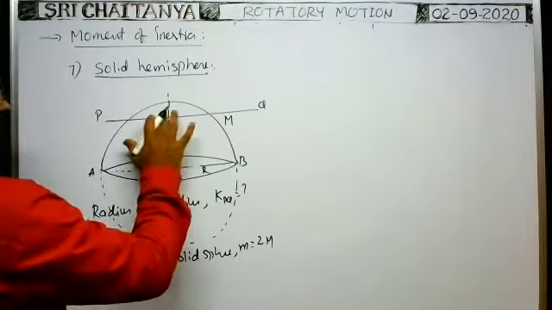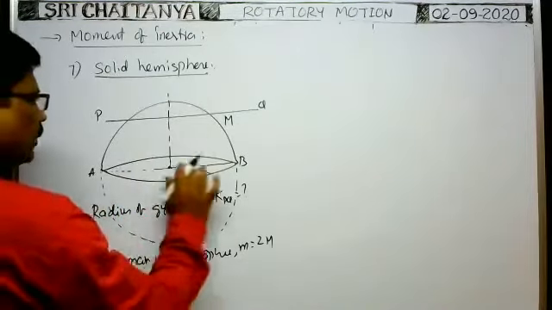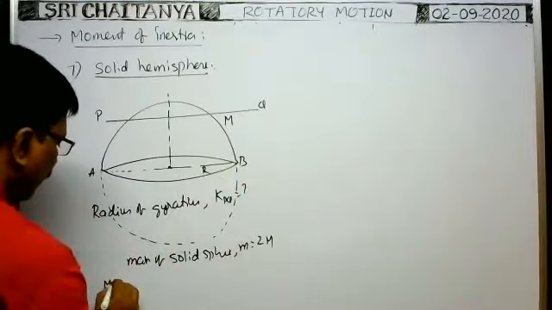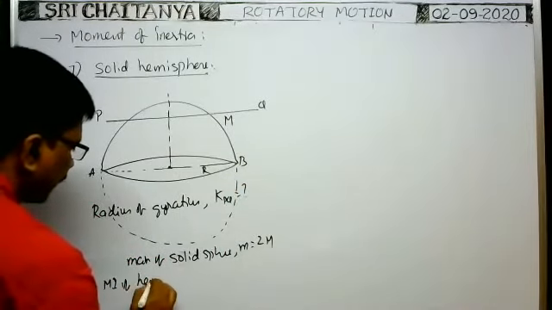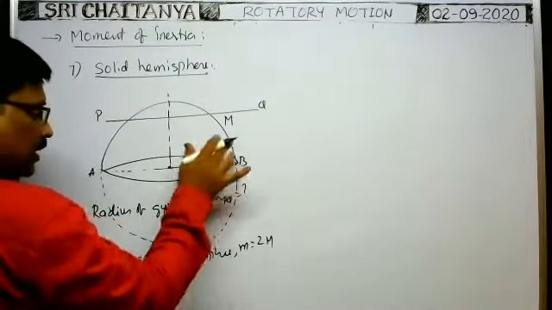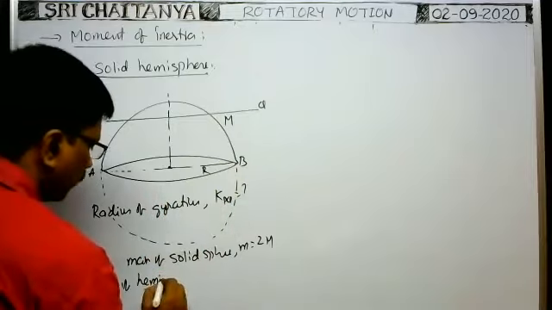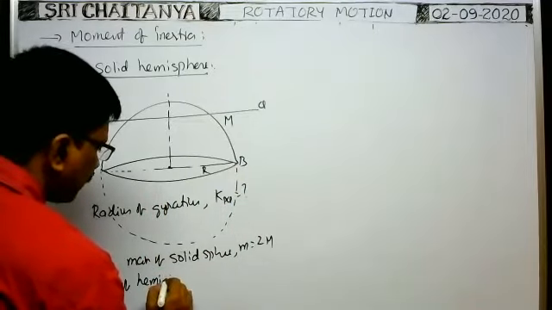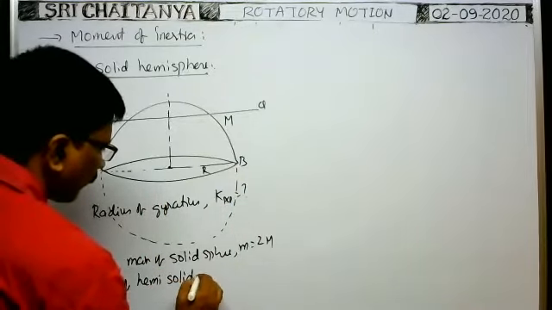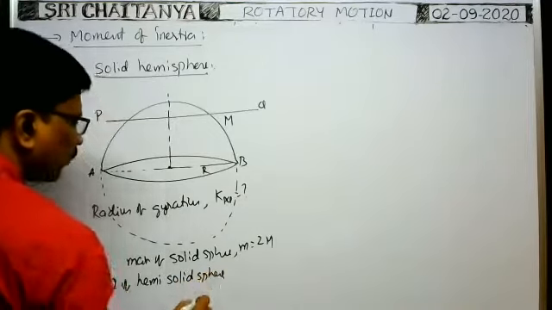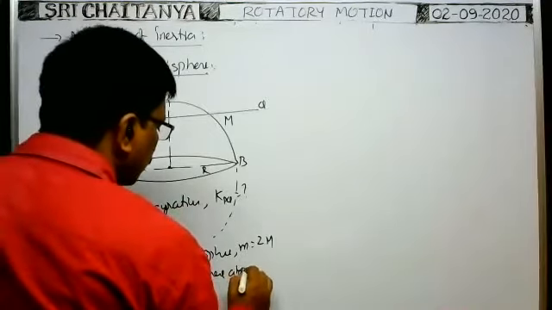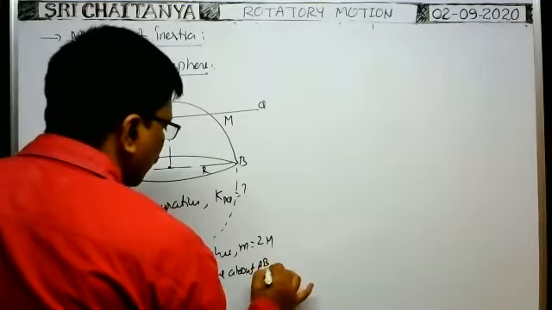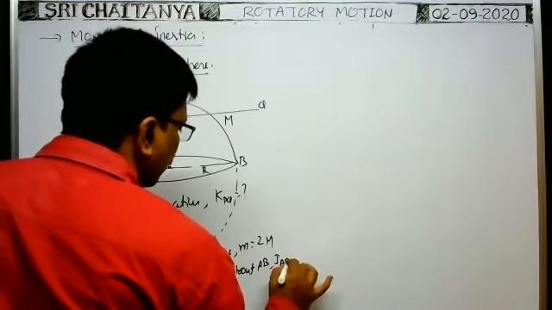Moment of inertia of this hemisolid sphere about this axis AB is I_AB.